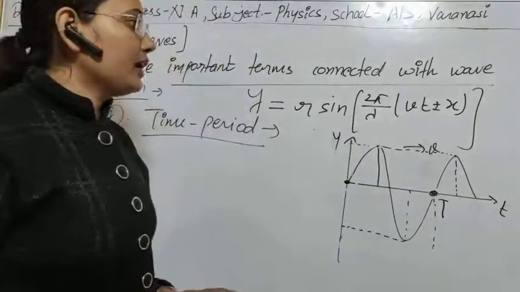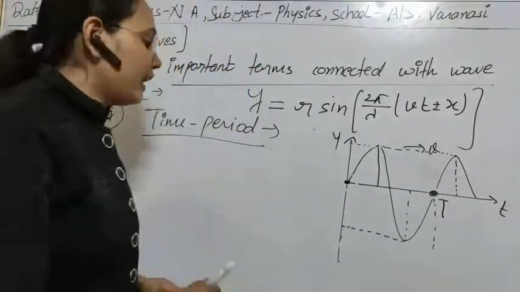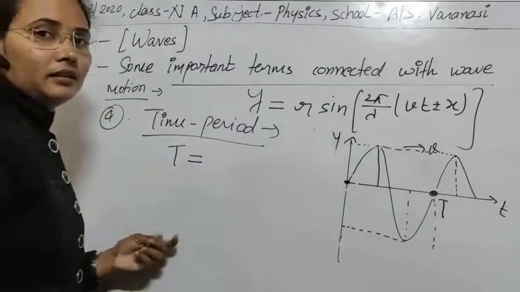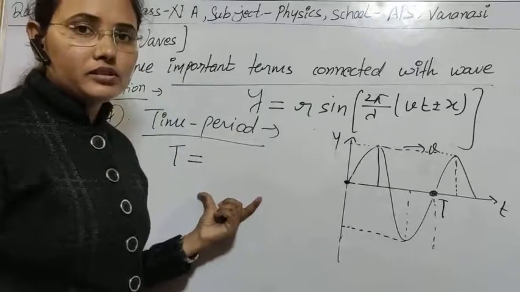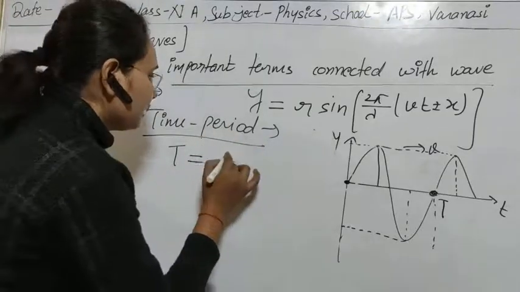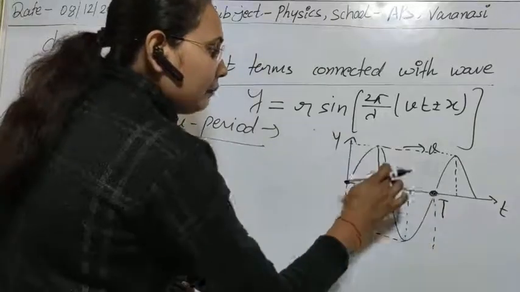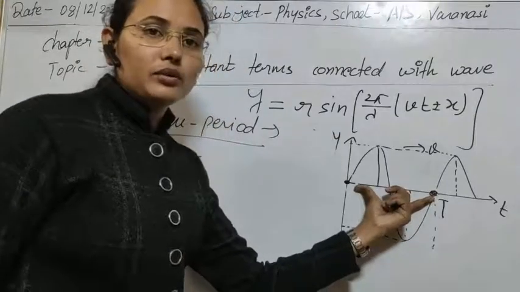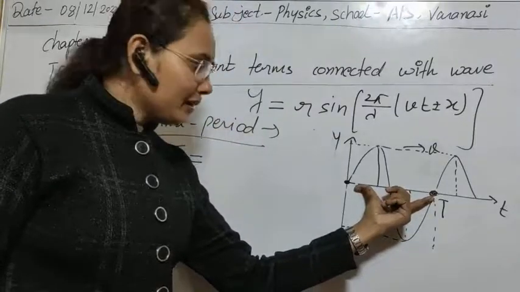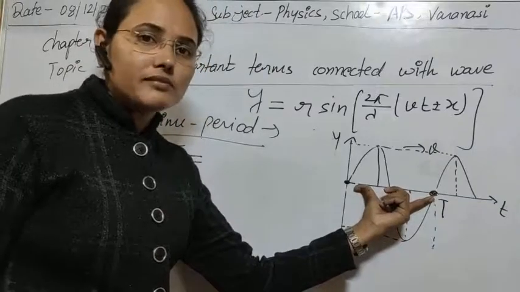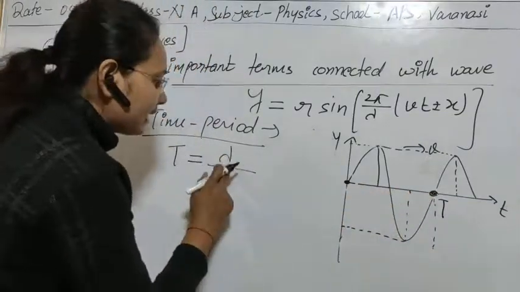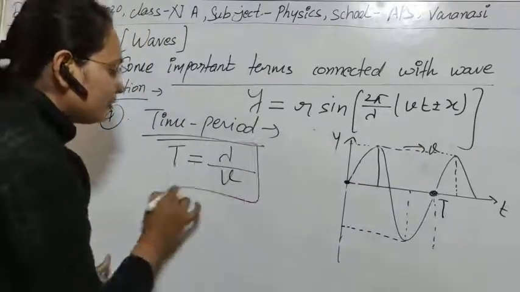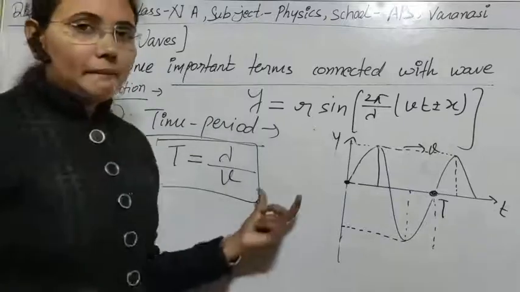And the time period you can calculate very easily. You know that time is defined by distance per unit velocity. So here the distance traveled by the wave in one complete time period, you can see one complete rotation, and the distance traveled by the wave to complete one rotation is equal to its wavelength. So here the distance is the wavelength, and if this is propagating with velocity v, then with the help of this we can obtain clearly what will be its time period.